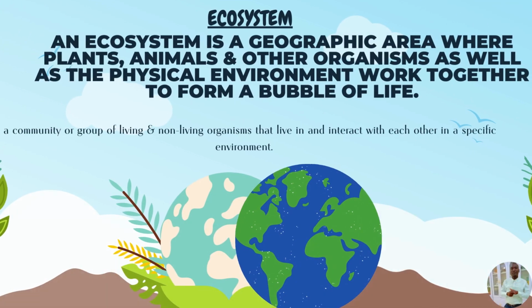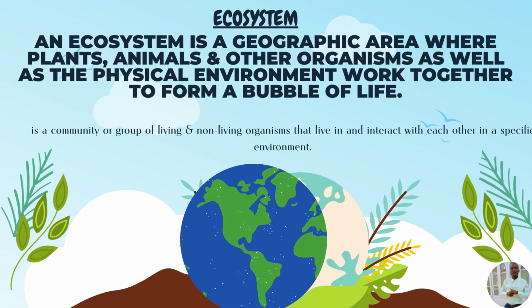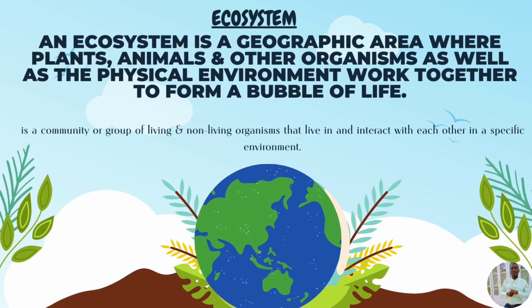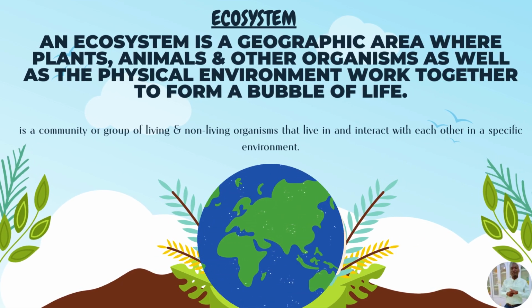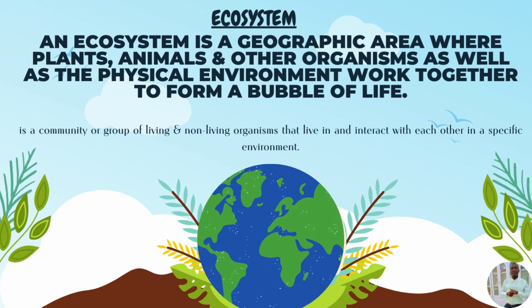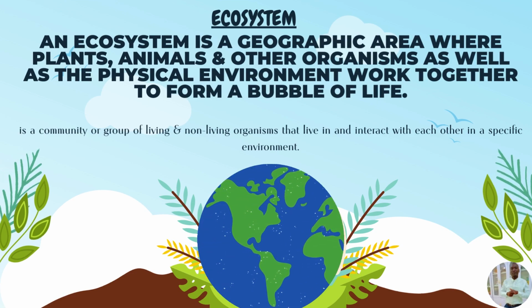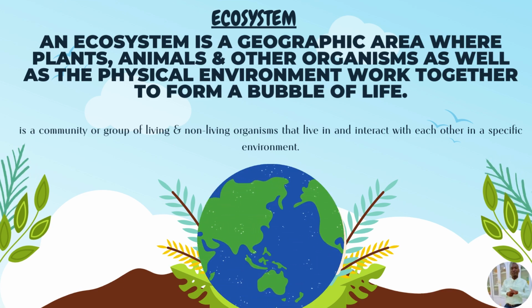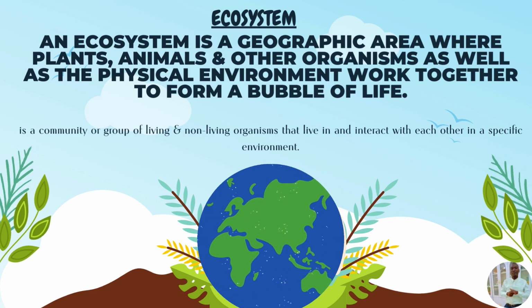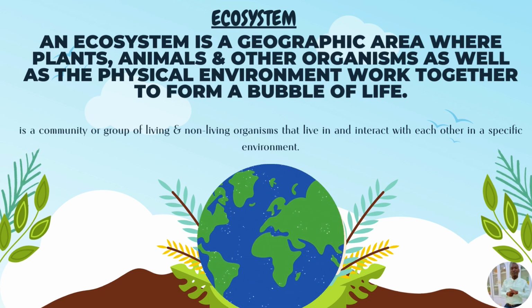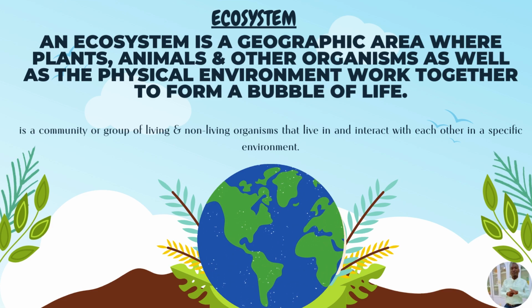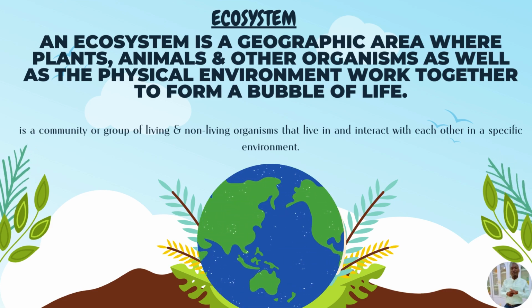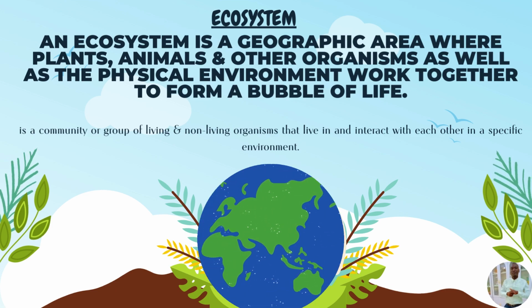Start with definitions. We have two definitions. Number one, an ecosystem is a geographic area where plants, animals, and other organisms, as well as the physical environment, work together to form a bubble of life. The other definition is a community or a group of living and non-living organisms that live in and interact with each other in a specific environment.